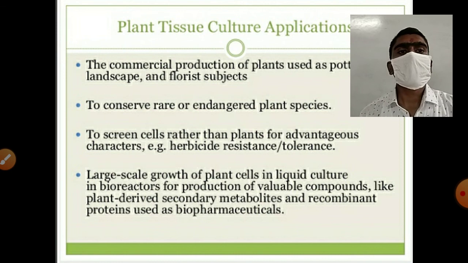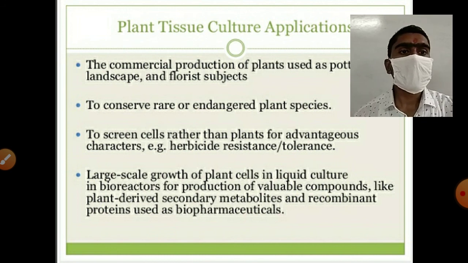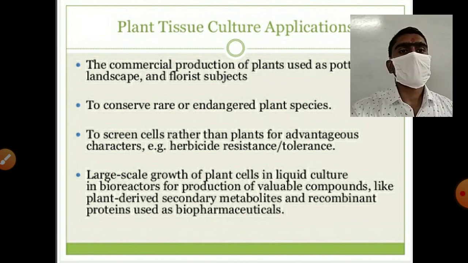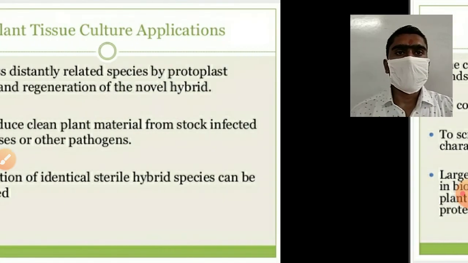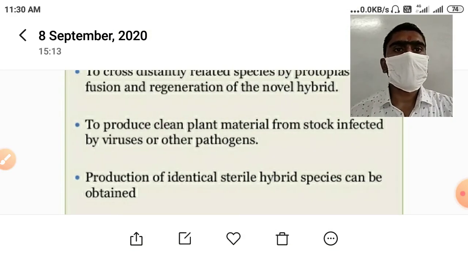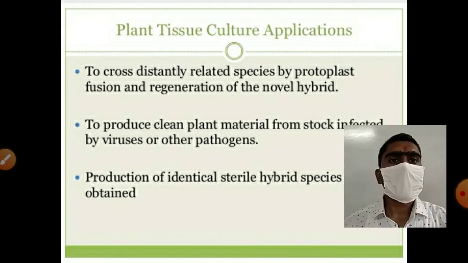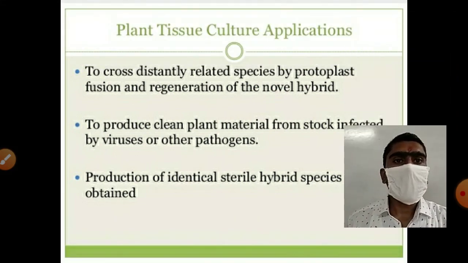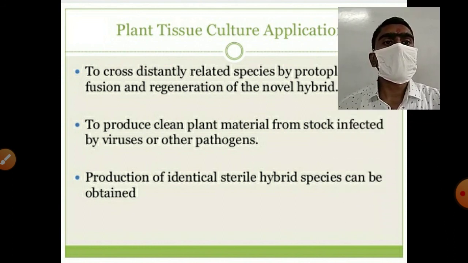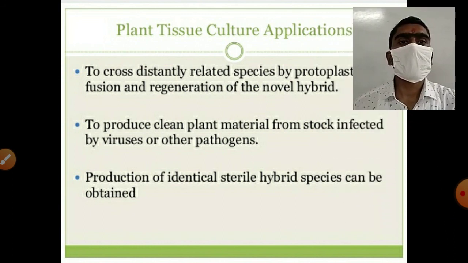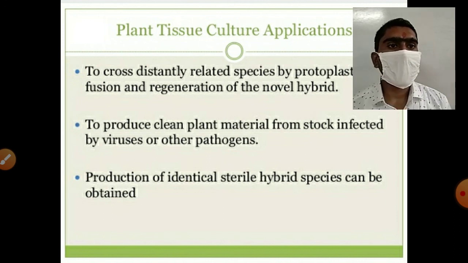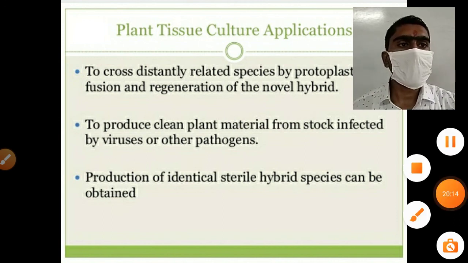Also, large scale growth of plant cells in liquid culture in bioreactors for production of valuable compounds like plant derived secondary metabolites and recombinant proteins used as biopharmaceuticals. These are some applications. Another is to cross distantly related species by protoplast fusion and regeneration of the novel hybrid. Another is to produce clean plant material from stock infected by viruses or other pathogens. Production of identical sterile hybrid species can also be obtained.